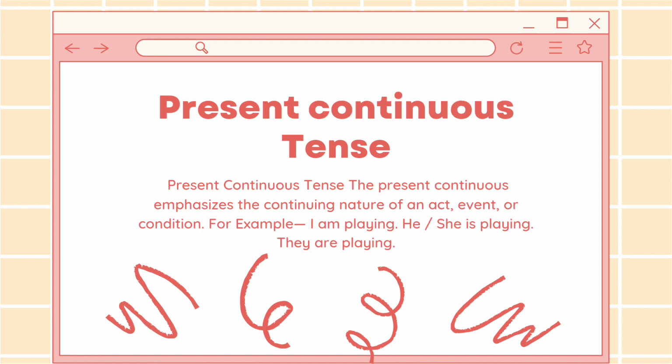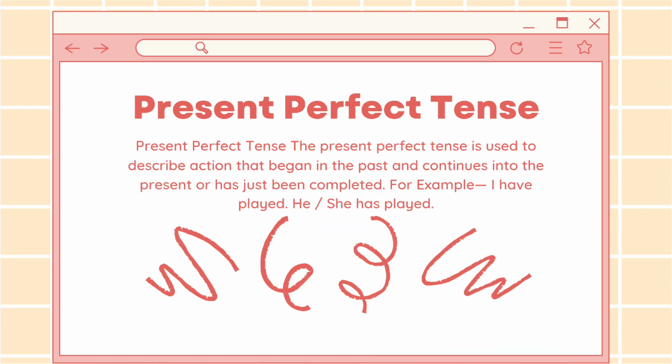The next one is present continuous tense. The present continuous emphasizes the continuing nature of an act, event, or condition. For example, I am playing, he or she is playing, they are playing. The next one is present perfect tense. The present perfect tense is used to describe an action that began in the past and continues into the present or has just been completed. For example, I have played, he or she has played, they have played.